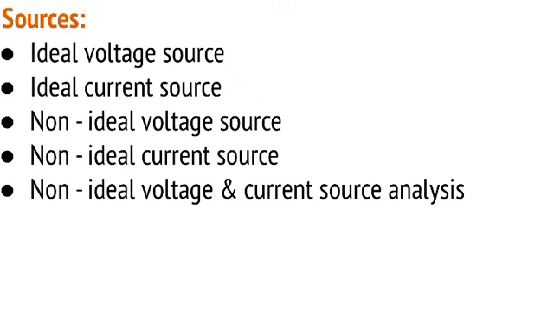Next we have the non-ideal voltage and current source analysis. Here the source is non-ideal, that means V is a constant. If it is a linear circuit, VAB and I are linearly related, and V is the cause and I is the effect. That means voltage is the cause and current is the effect.